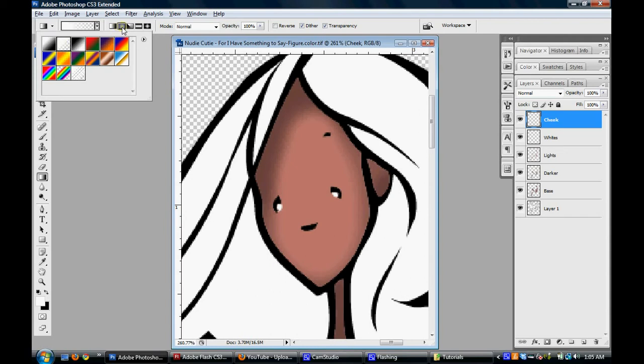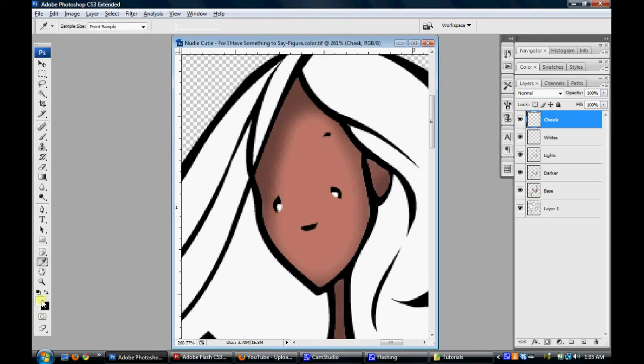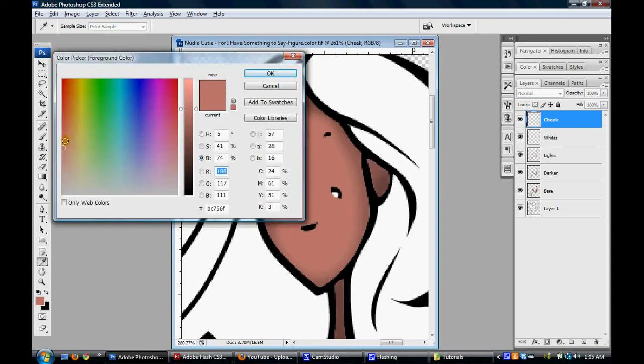Then I'm going to come down here to my colors and click I as an eye drop. Remember, the letter I. I'm going to select a place on her face. That will give me her skin color. I'm going to click on that box and I'm going to move this box to the red area. Depending on your skin tone, every area will be different, but I'm going to get it to a nice version of red. If I were using a color like this, which I would not be, I would move it over here, but as it is, we're going for this red here.